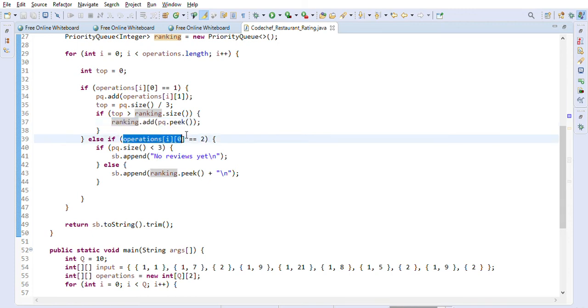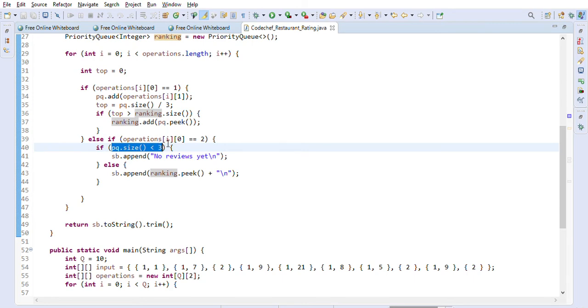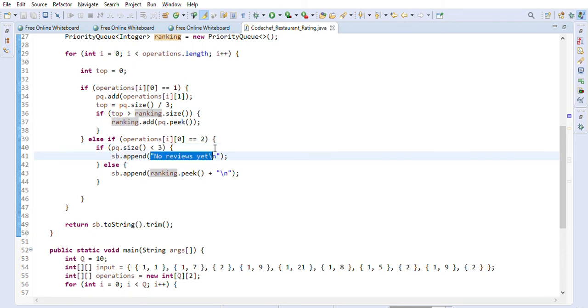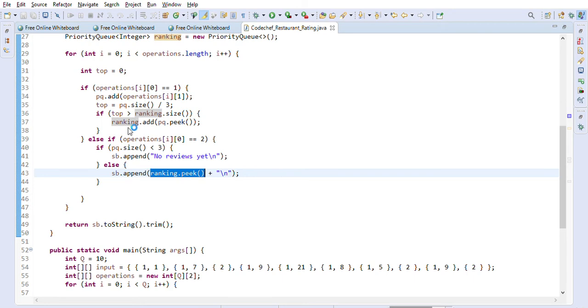If we have operation 2, then we first check whether we have at least size 3 in the PQ. If the size is not 3, then obviously we will say no reviews yet. Because if it is, let's say, 2 or 1, then divided by 3 is not even 1, so we have to say no reviews yet in that case. If the size is enough, then we will peek the ranking.